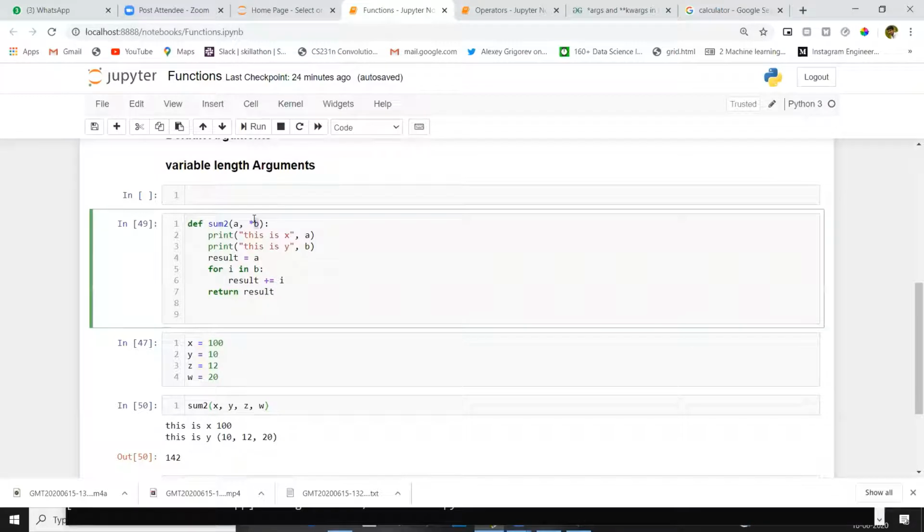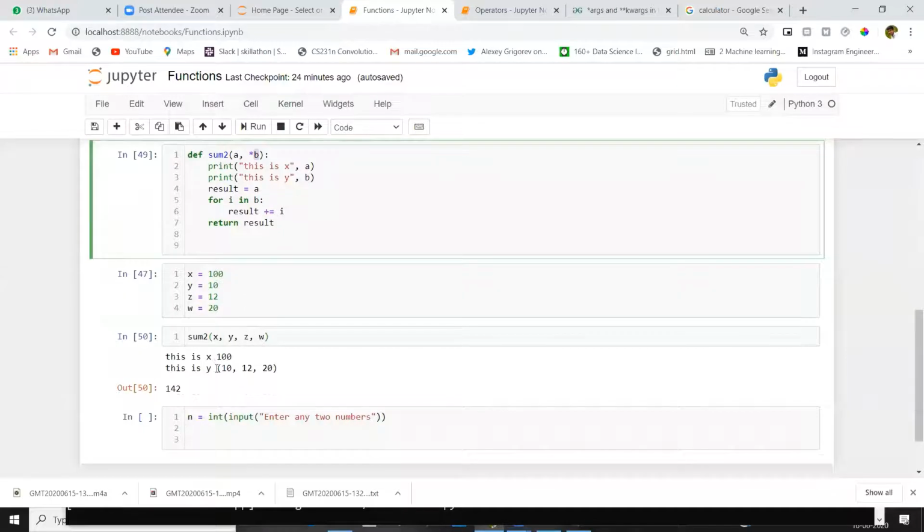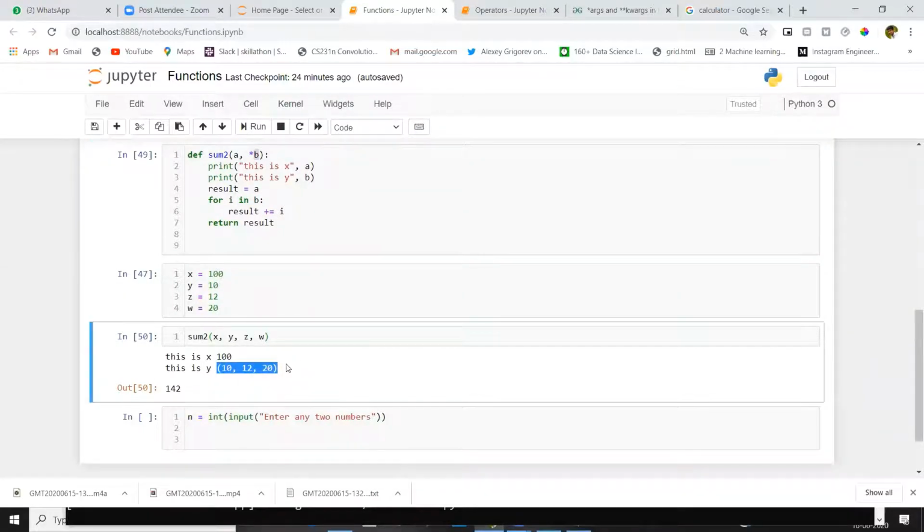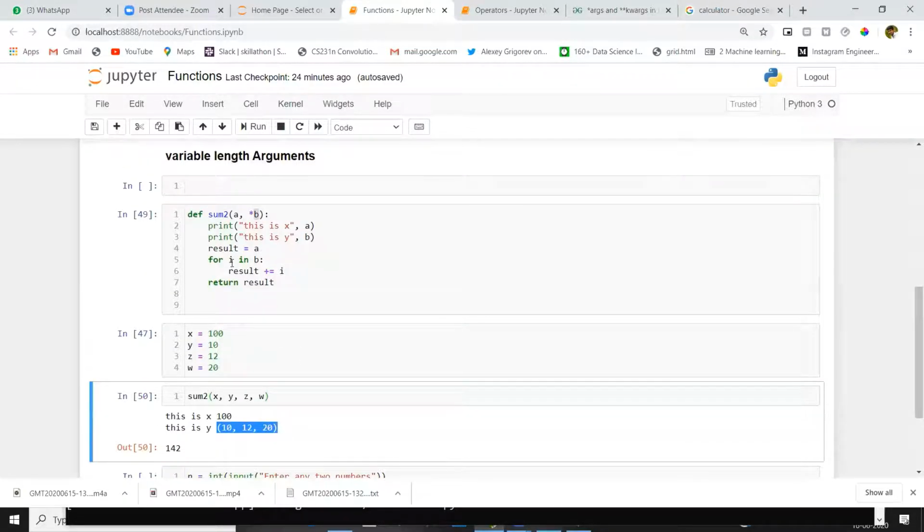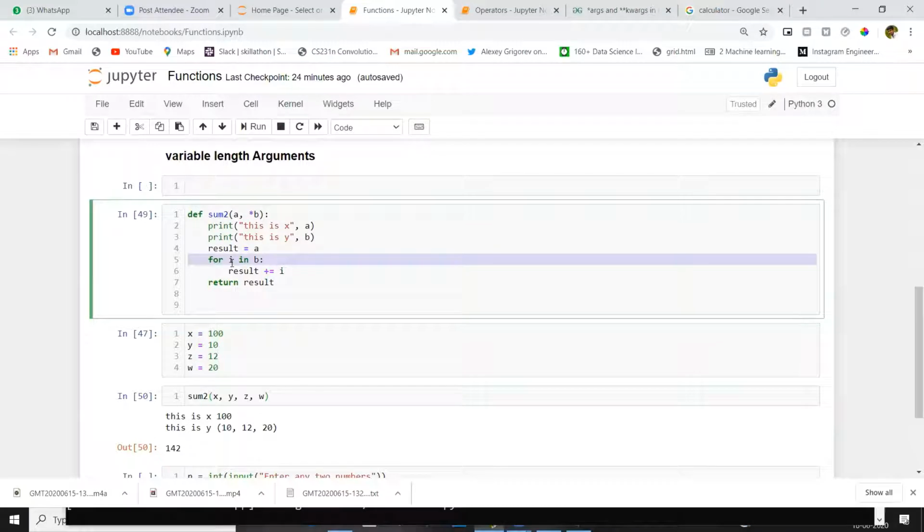Like the name itself indicates, variable length. We cannot define this length. How many numbers will we get here? We don't know. For that purpose, we will use a star here. If you give a star, it means it's a variable length argument. Inside this B, we will get the result as a tuple. That is confirmed. Inside B, the arguments we pass will come as a tuple. Now we will loop over that tuple, extract each item, and assign it to the result. Then we got this result.